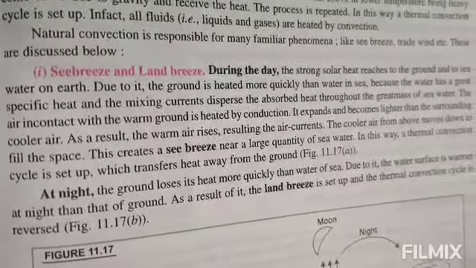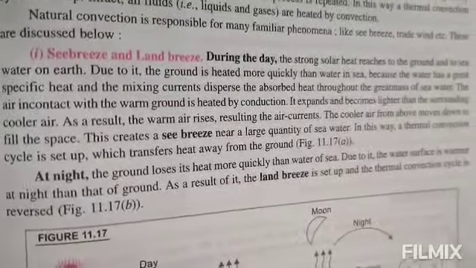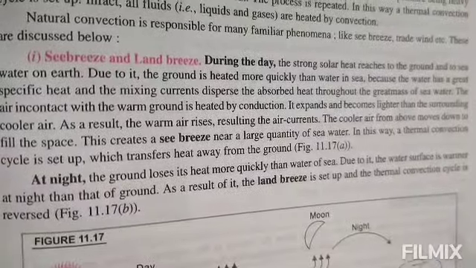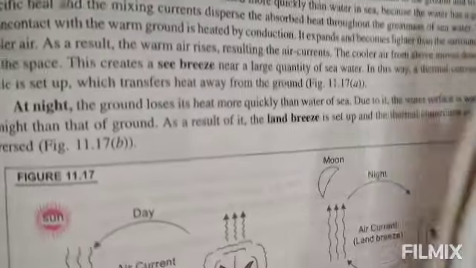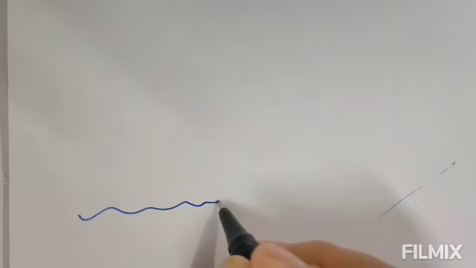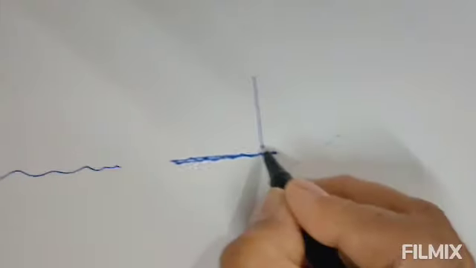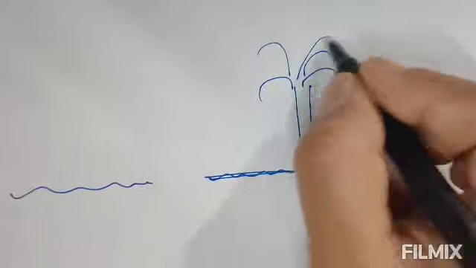Natural convection is responsible for many familiar phenomena like sea breeze, trade wind, land breeze. So, we'll see those phenomena here, the sea breeze and land breeze. You can see now, during the day, the stronger solar heat reaches the ground. Suppose this is the sea and this is the land. Here it is land. Okay. So what happened? This way you will see.